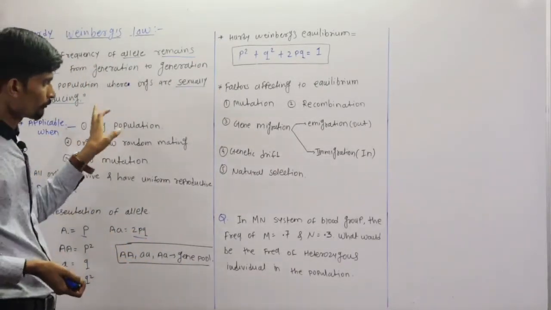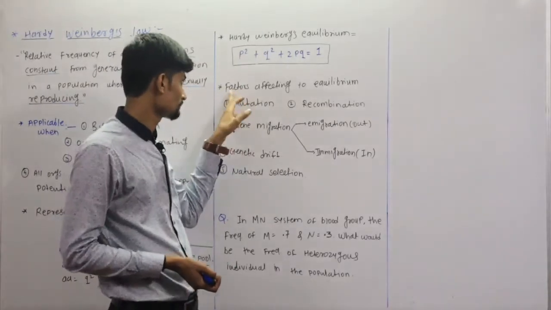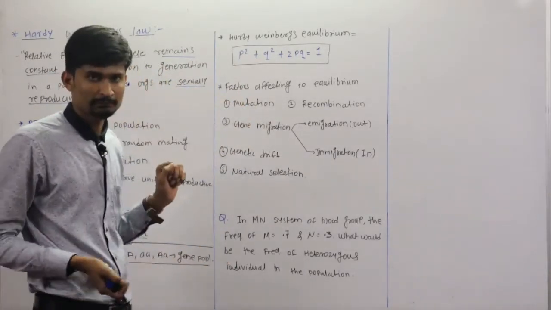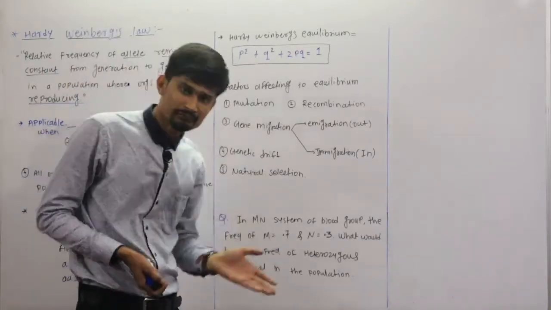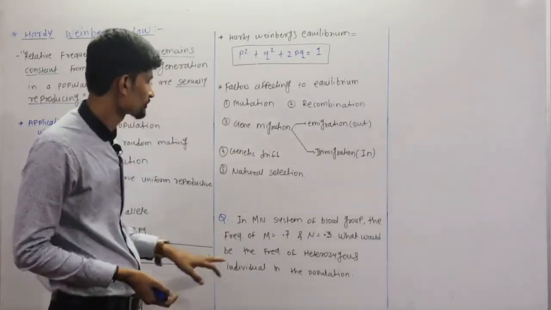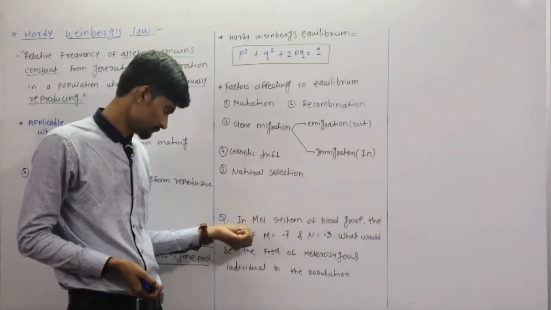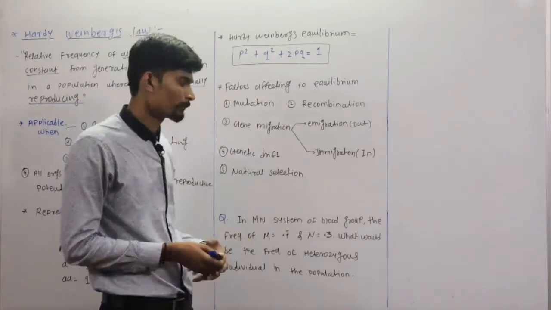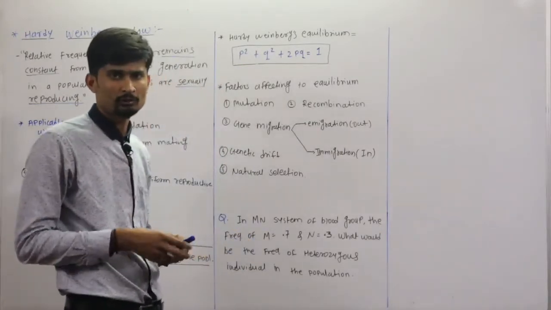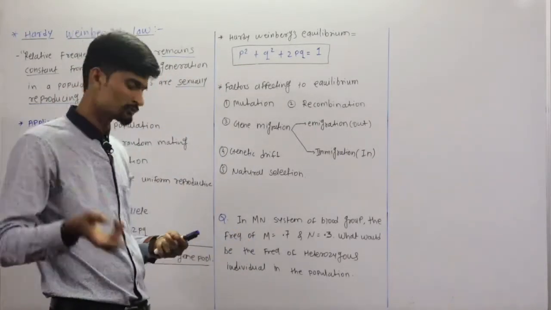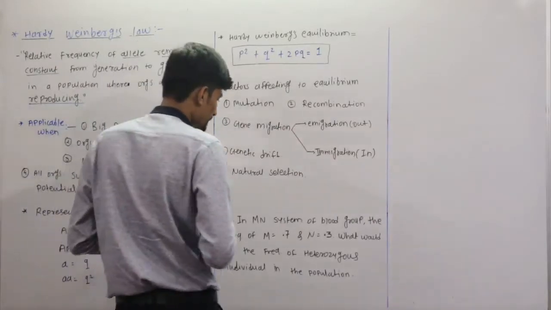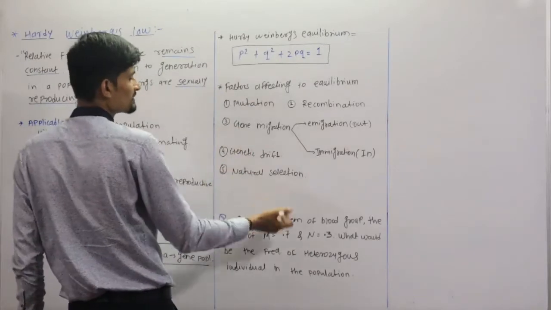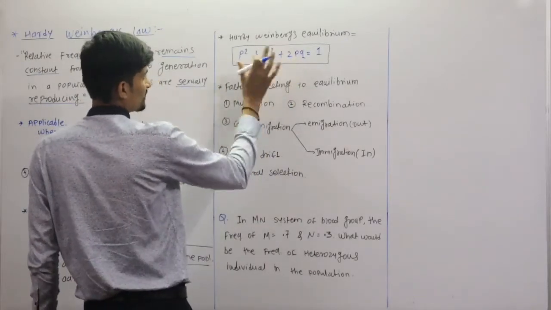So one type of question may be theoretical, on the factors or the conditions. And most of the questions from this topic are given as problems. They give the frequency of one allele, and you have to find the frequency of another allele. So for that we are taking one example, and then you will easily understand this equation.